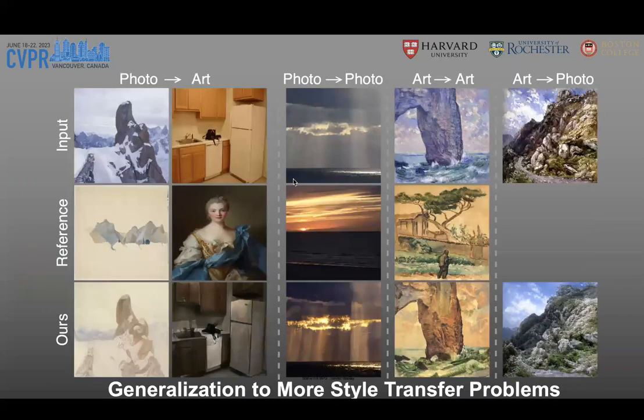Since our method is simple and effective, we could apply it to more style transfer problems in addition to the photo to artwork transfer examples shown before. So we could transfer a photo to the style of another realistic photo, and this task is called photorealistic style transfer in the literature. We could also transfer an artwork to the style of another artwork. We could also render a realistic photo from an artwork. Please check our paper if you'd like to see more examples.